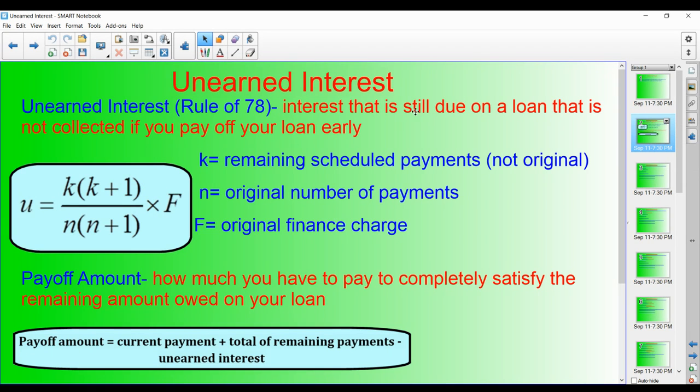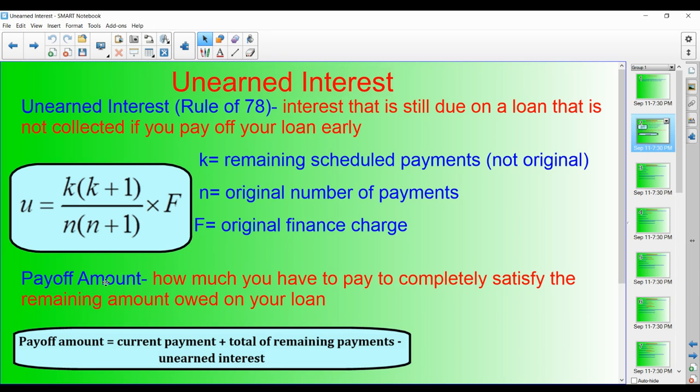So unearned interest is interest that they calculate into your monthly payments, but if you pay it off early, you don't have to pay that interest. So you get to save some money. Now, in this case, we need to know how many original payments there were. We need to know how many payments we have left to make and what the original finance charge was, how much interest we were originally paying.